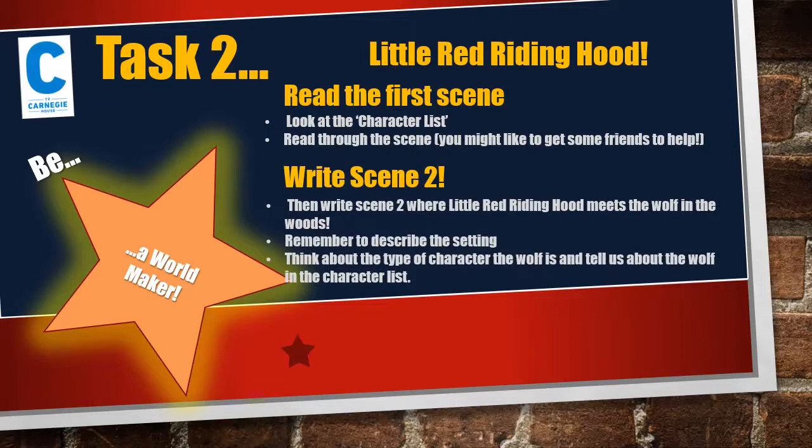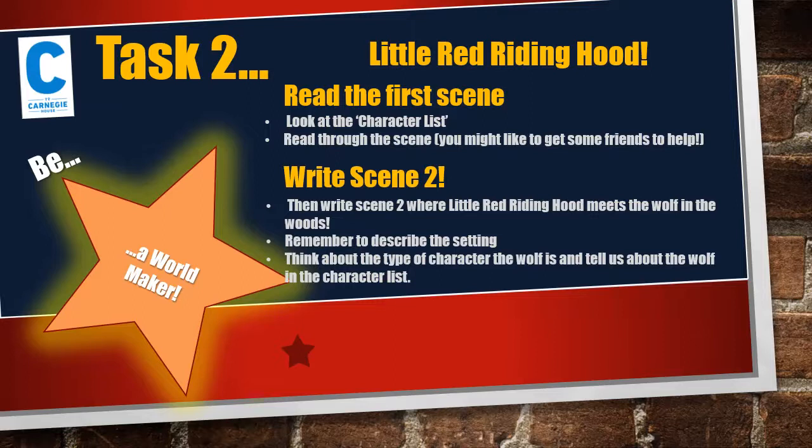And scene 2 is where Little Red Riding Hood meets the wolf in the woods. Now when you're writing this, remember to describe the setting. Think about the type of character that the wolf is and tell us about the wolf in the character list. Is the wolf really big and bad? If he is, how do you show us that? Or maybe Little Red Riding Hood is actually the mean one.